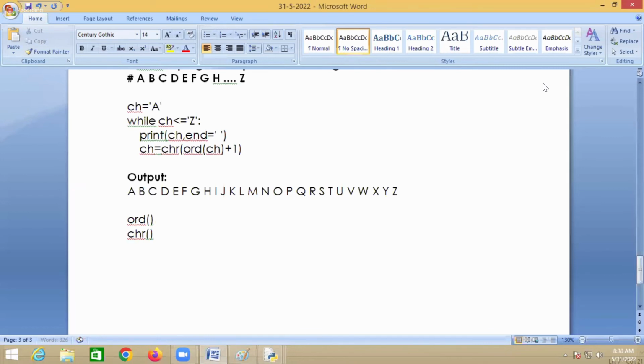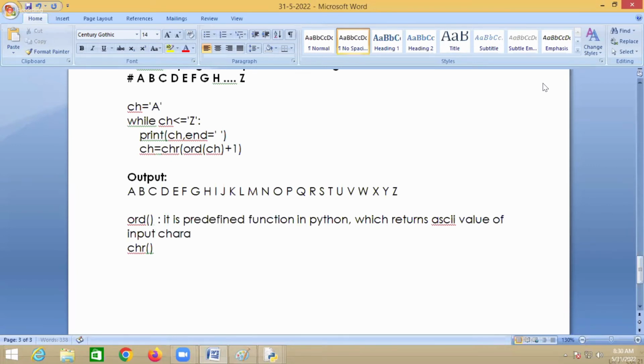ORD is a predefined function in Python which returns the ASCII value of the input character.